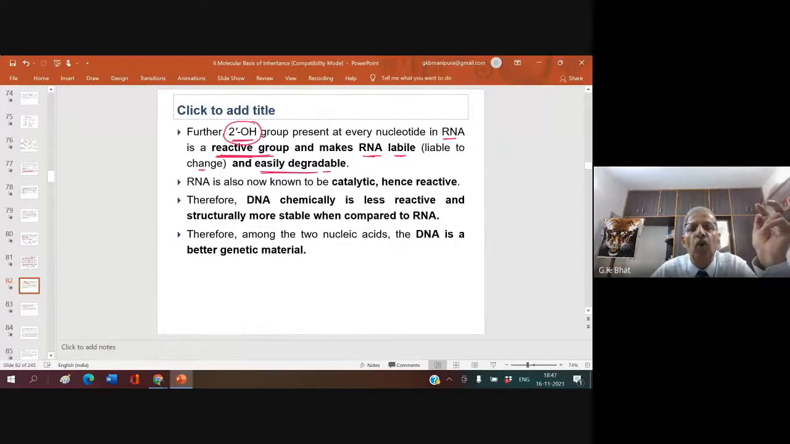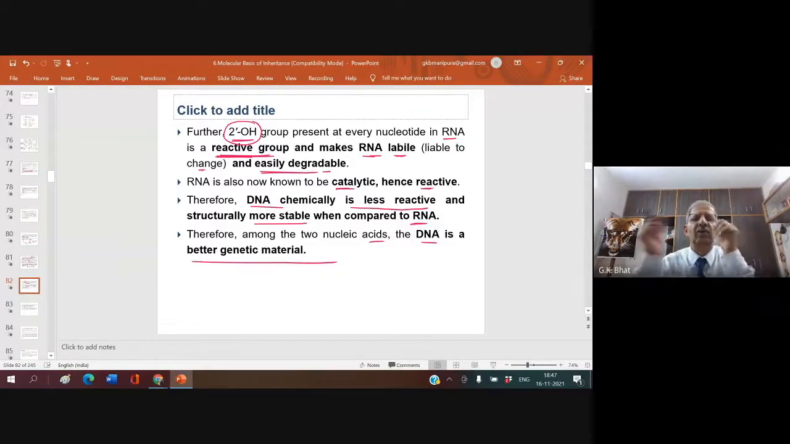RNA is also now known to be catalytic. It acts as an enzyme, hence reactive. Therefore, DNA is chemically less reactive and structurally more stable when compared to RNA. Therefore, among the two nucleic acids, DNA is a better genetic material. Is it clear? Is it clear?